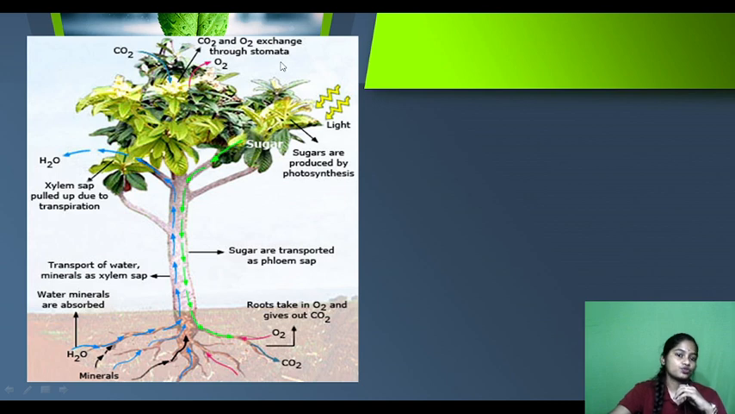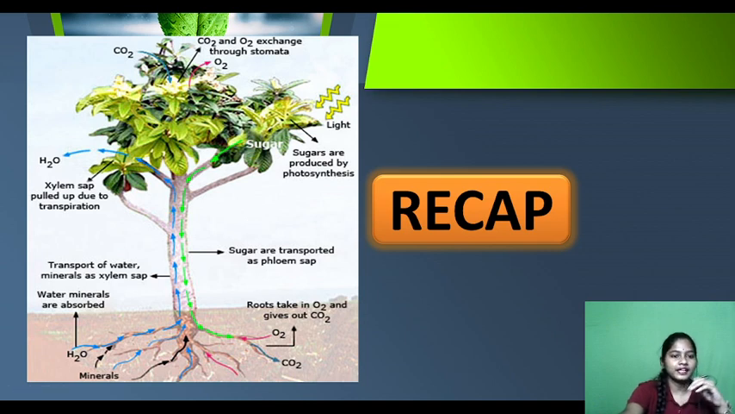CO2 and O2 exchange through stomata. Stomata help in gaseous exchange. Using light energy, the plant carries out photosynthesis and makes sugars. These sugars need to move to different parts of the plant through the branch to the stem and to the roots. Roots take in O2, and sugars are transported by phloem sap. The water and minerals are transported by the xylem, and they are pulled up due to transpirational pull and move to the upper parts. So this is the recap of our whole lesson.